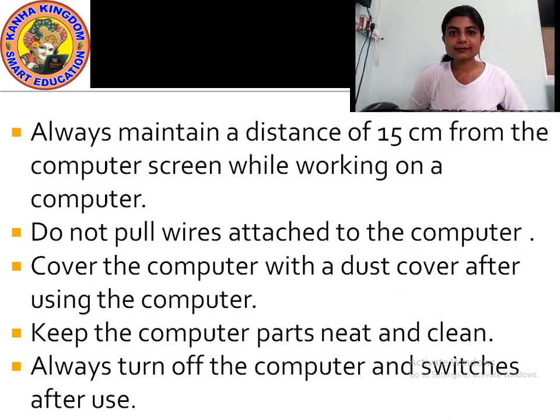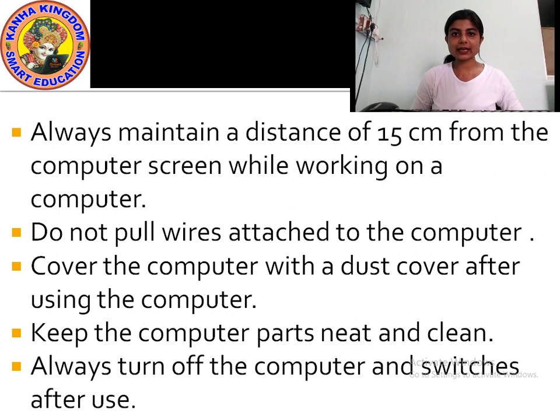So now students, what is the next point? What is written? Always maintain a distance of 15 cm from the computer screen while working on a computer. Okay? Always maintain a distance of 15 cm from your computer.